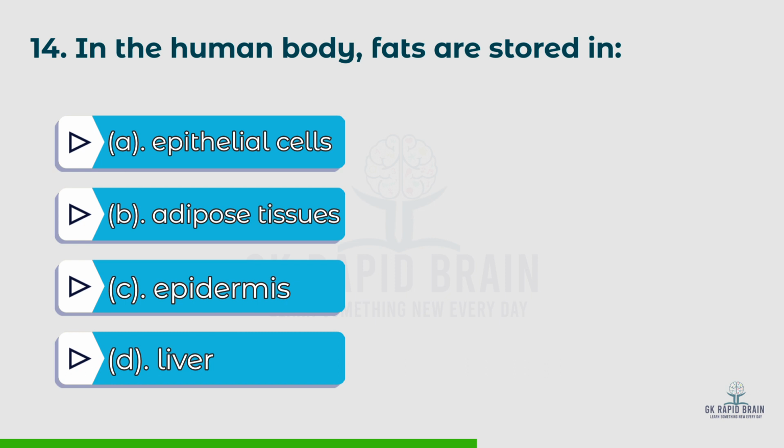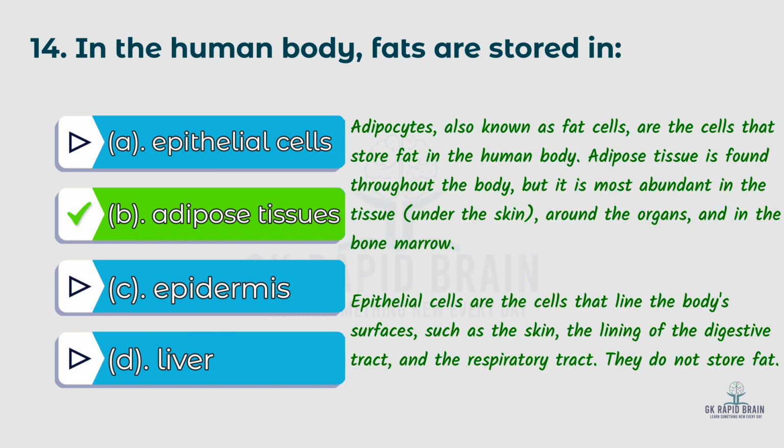14th question: in the human body, fats are stored in, options: A. Epithelial cells, B. Adipose tissues, C. Epidermis, D. Liver. The right answer is adipose tissues. Adipocytes, also known as fat cells, are the cells that store fat in the human body. Adipose tissue is found throughout the body, but it is most abundant in the subcutaneous tissues under the skin, around the organs and in the bone marrow.